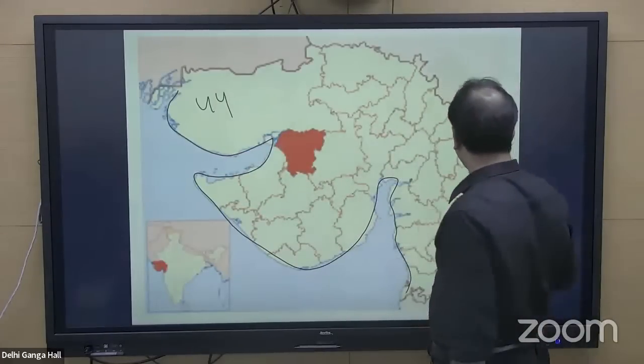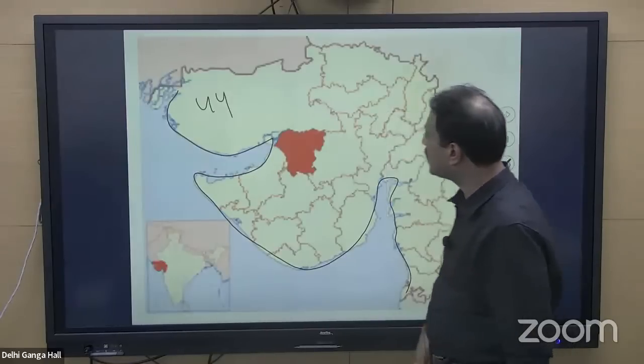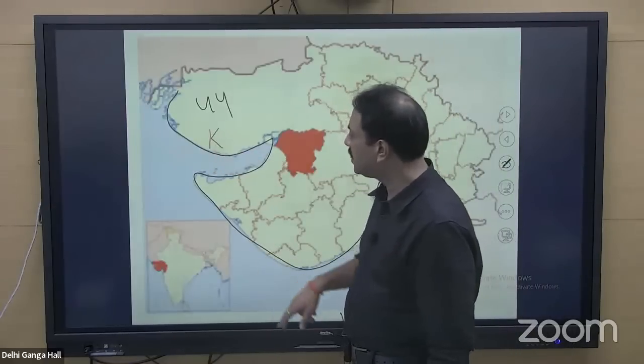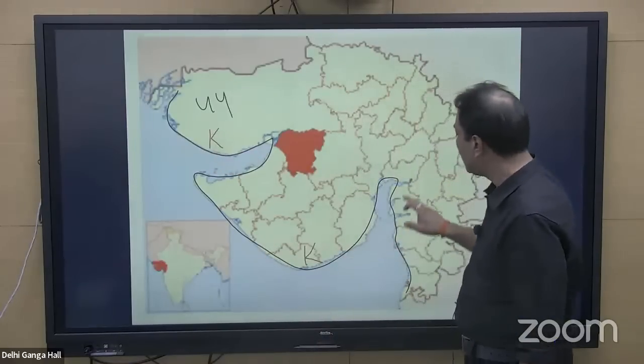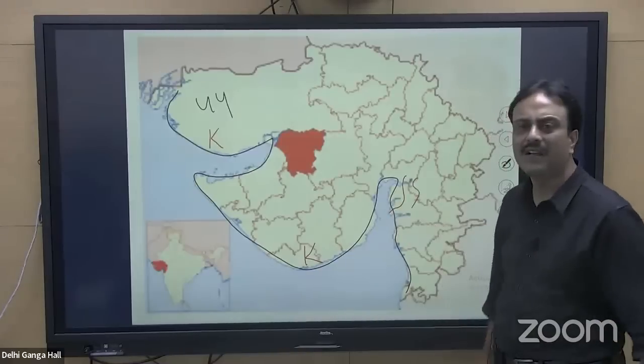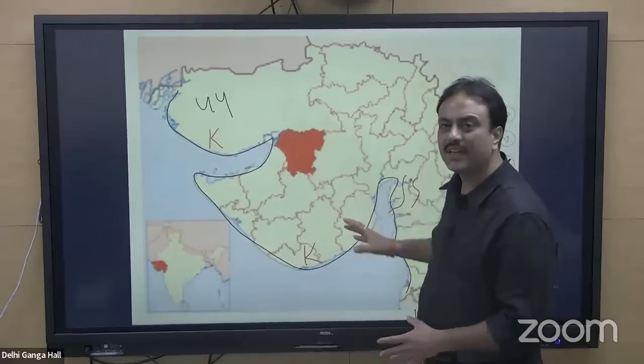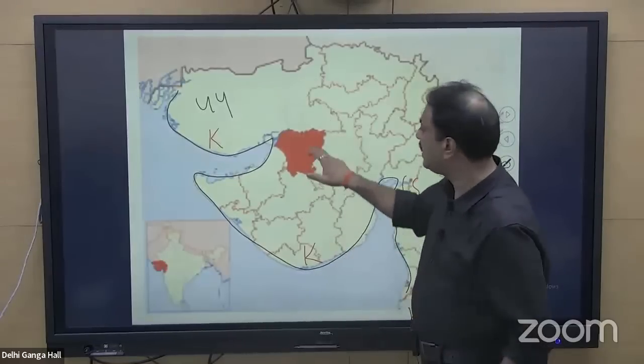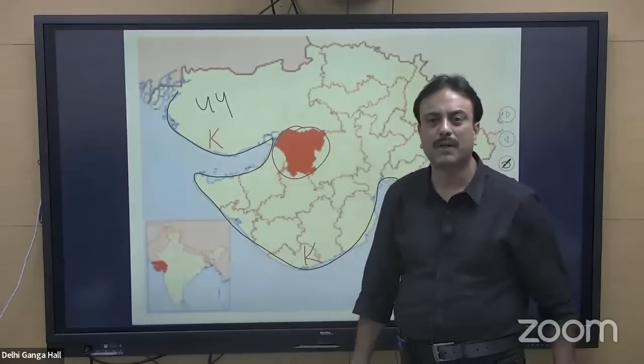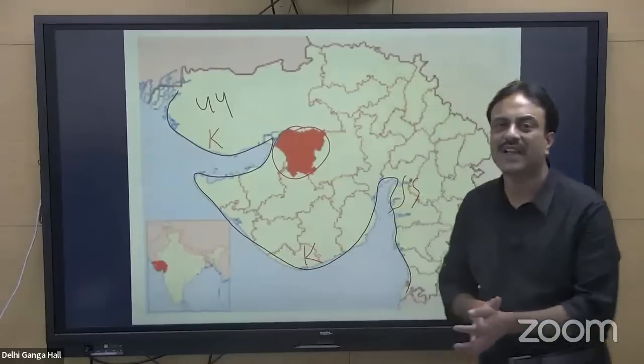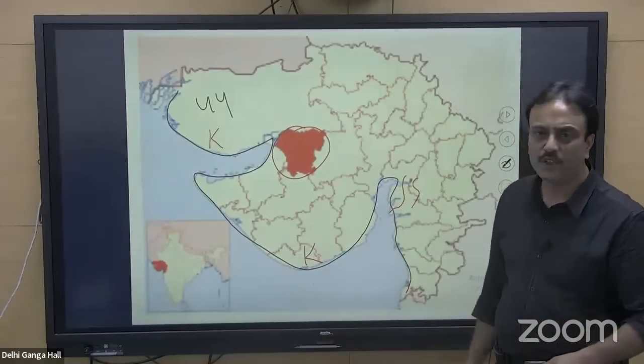There are 3 prominent coastal names for the Gujarat coastline. This is called the Kutch coast. This is called the Kathiawar coast. And this section of Gujarat is called the Saurashtra coast. So this particular region of Gujarat, very close to the Kutch region, is the location of the area called Morbi, where this incident took place.